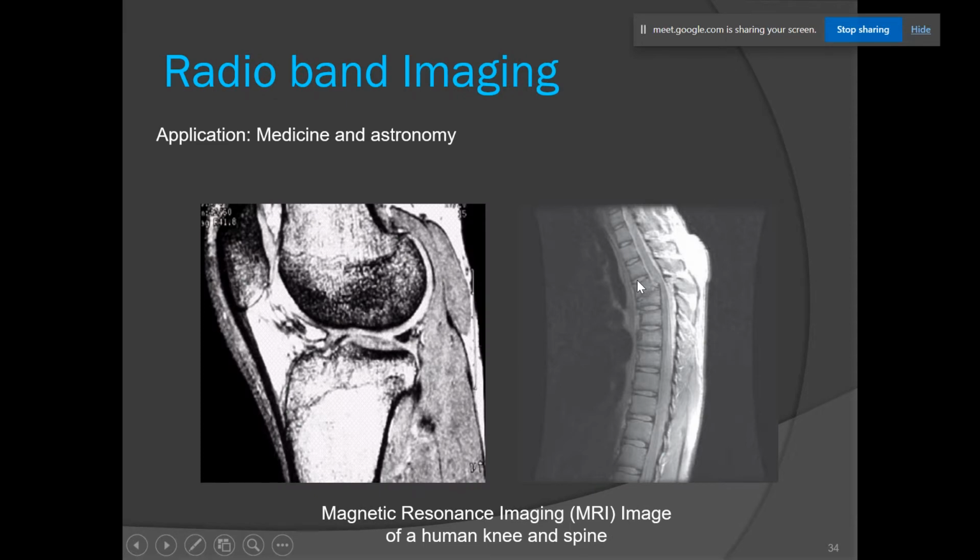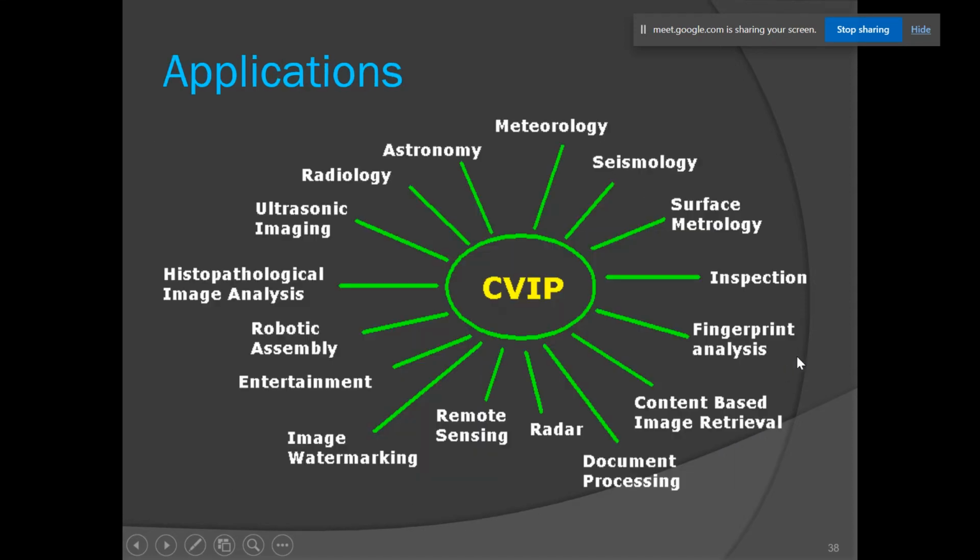The last category is radio band imaging. Its applications are medicine and astronomy. Here we have the MRI image of a knee and the spine. For taking the radio band images, we pass a short pulse of radio waves through the body, which is captured by the detector on the other side, and this is how the MRI image is produced.